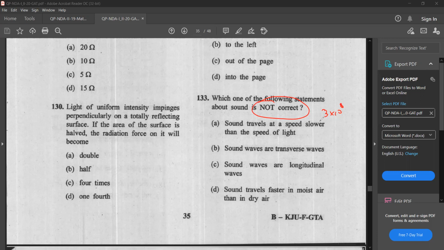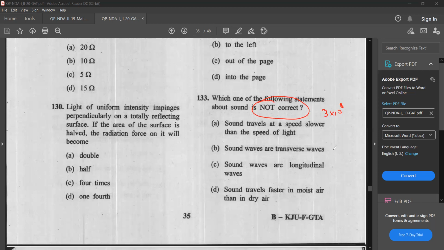But what is the speed of sound in air? It is not that much. It is only 343 meters per second under normal conditions. So that statement is correct. Sound is slower than light, obviously.